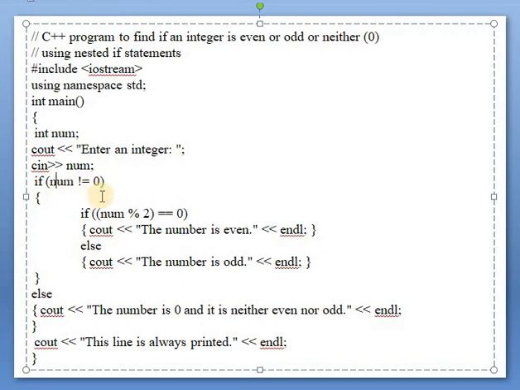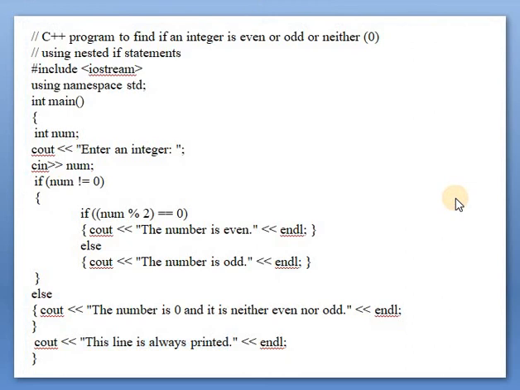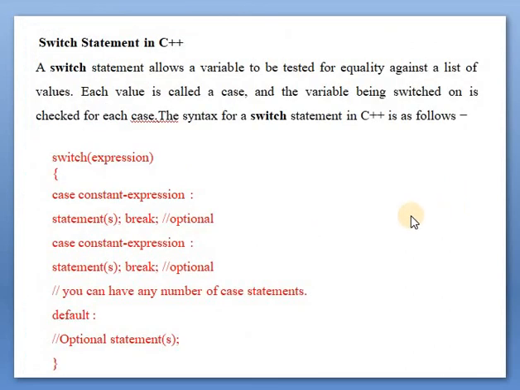No, 0 is equal to 0, so this condition is false and it comes here and it will execute that number is 0 and it is neither even nor odd. And after that this line is always printed, meaning whether this condition is true or false, this line will always be printed.